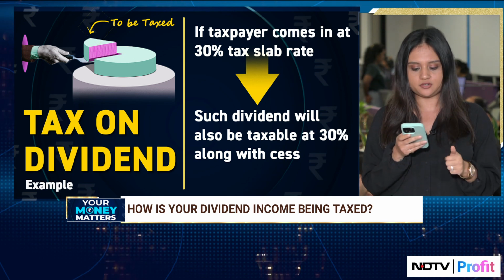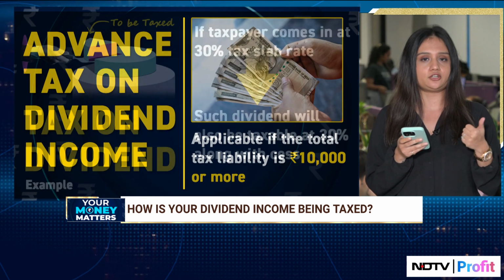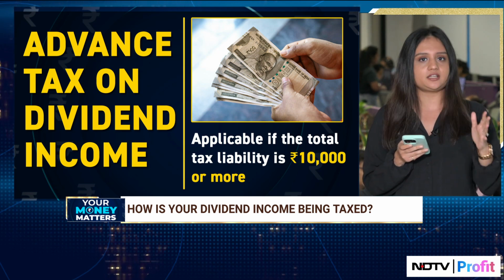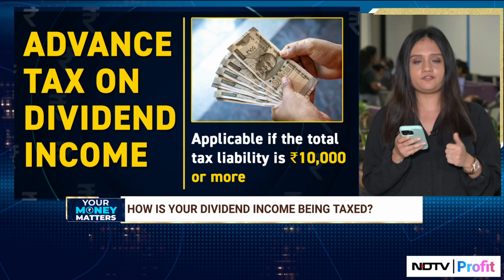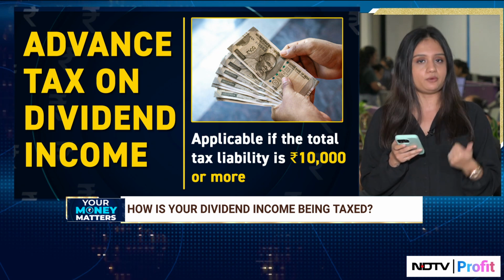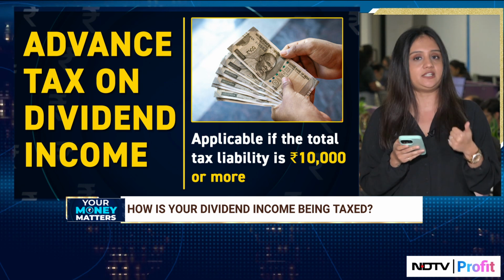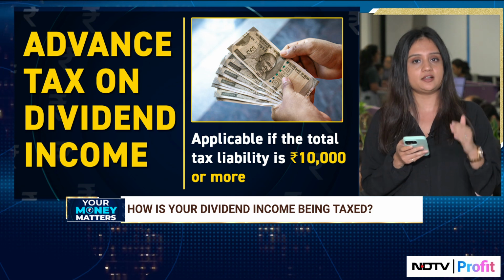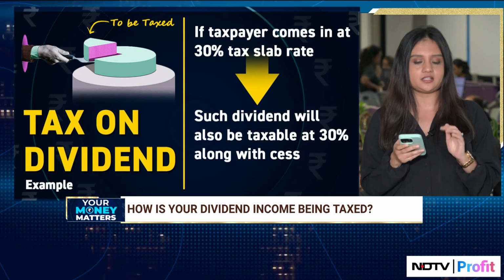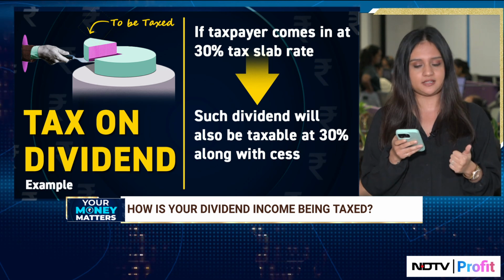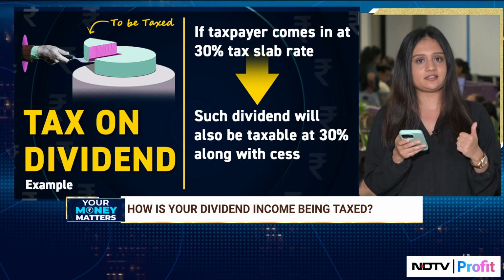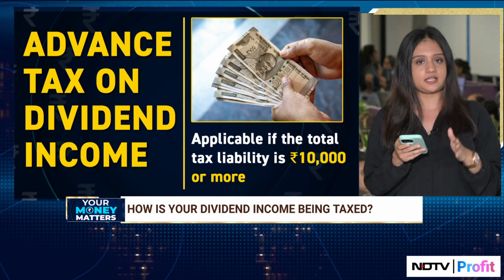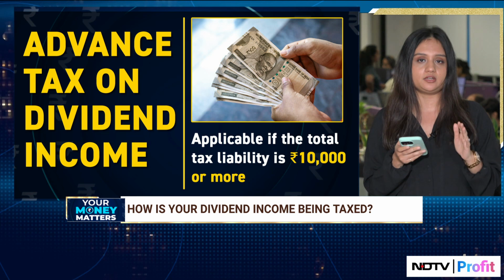Now, in terms of a non-resident person, TDS is required to be deducted at the rate of 20%, and this is subject to the DTAA with the country with which India has a DTAA. Now, people who have income below the exemption limit can file Form 15G or 15H in order to not have any TDS deducted on this dividend income. Lastly, in terms of advance tax on dividend income, advance tax is applicable if your tax liability exceeds 10,000. So, yes, advance tax is required to be paid on dividend income as well.